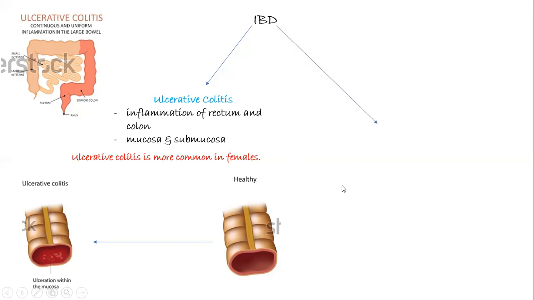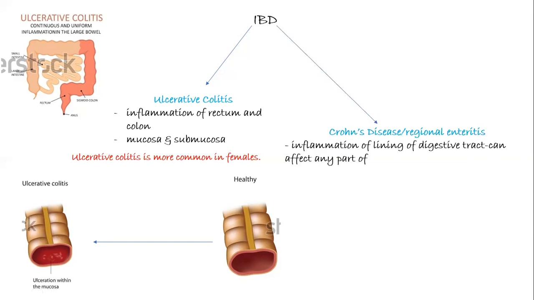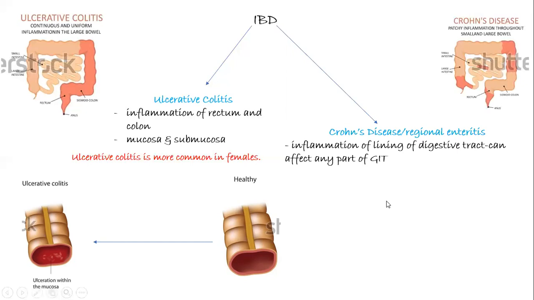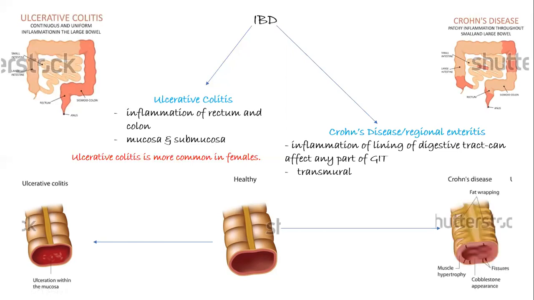Now, the second form of IBD is Crohn's disease or regional enteritis. Crohn's disease is the inflammation of the lining of the digestive tract and can affect any part of the GIT, right from your mouth to your anus. And it is transmural, that is, the ulcerations caused due to Crohn's disease are much deeper.